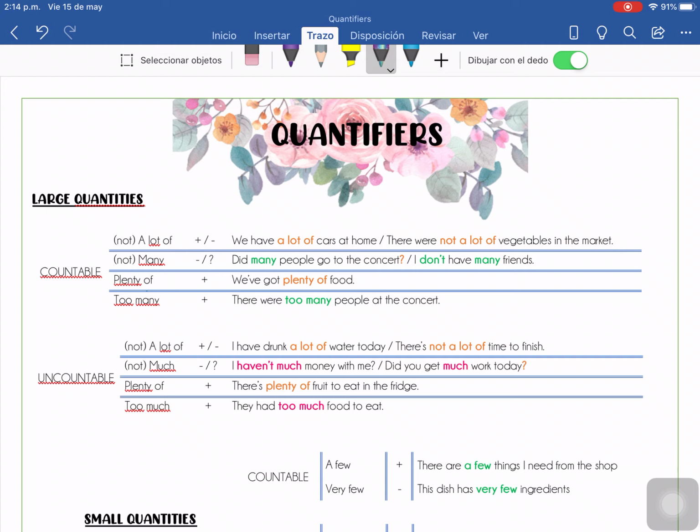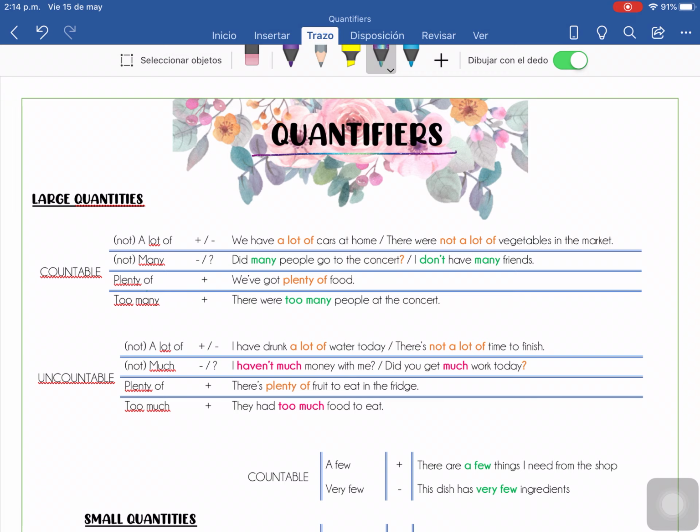So now, as I told you, the grammar topic for this week is going to be quantifiers, okay? Quantifiers. ¿Para qué utilizamos quantifiers? To talk about amounts, okay? Para hablar acerca de cantidades, si tenemos mucho, si tenemos poco, si tenemos nada, etcétera, etcétera, okay?